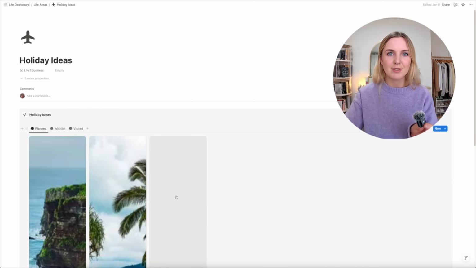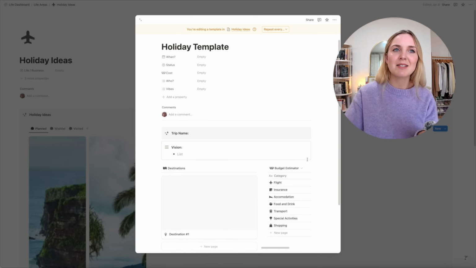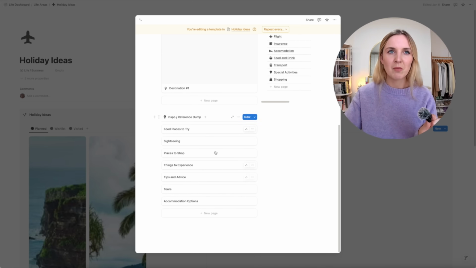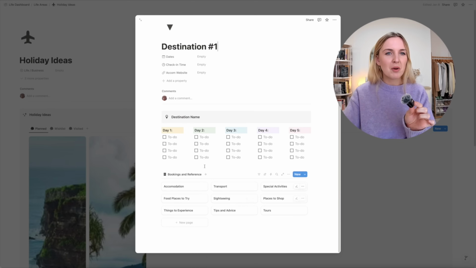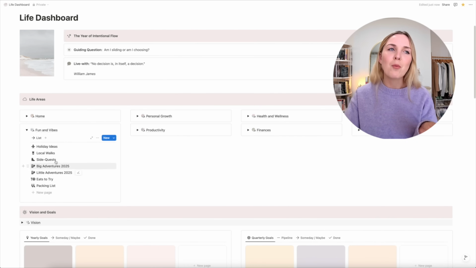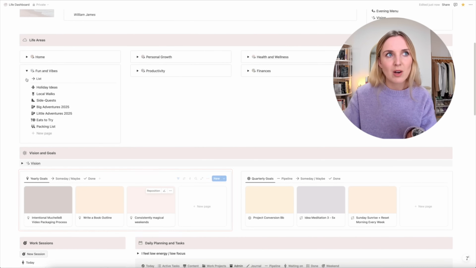I don't know why it's doing this. Notion does this sometimes. I won't show you the actual holidays that I'm planning because that feels not very safe, but this is my template and it's so good. I've created a spot where I can reference dump. If you go into the destination, you can plan your days, you can put your booking and reference stuff in here. And I want to be saying that I'm using all these other things. It would really align with my consistently magical weekends goal, but I'm getting there.